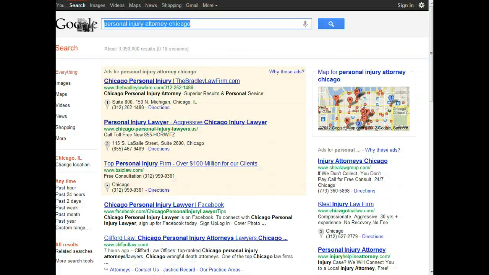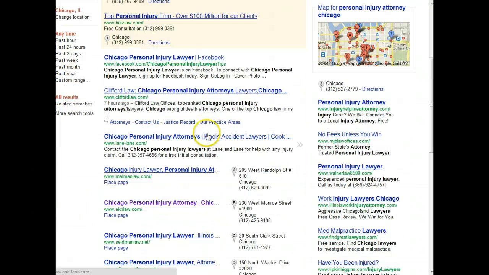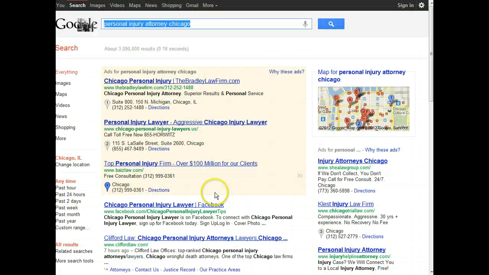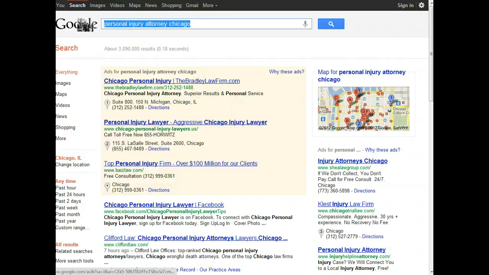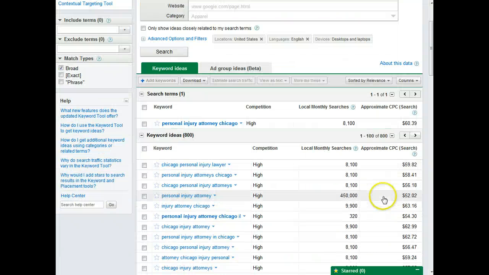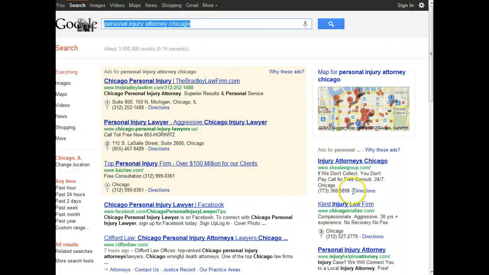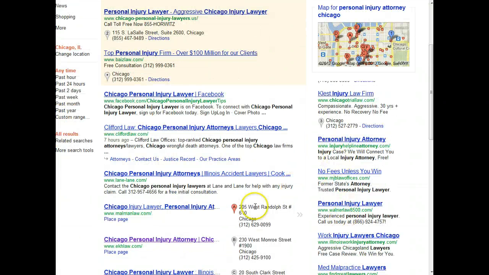If we go back here, we're going to take ekhlaw.com as an example because they do a lot of things right. First, let's talk about the different places on the Google search page. You have your Google AdWords here, and going down the side here. These ads are costing between $55 to $60 a click. So if somebody were to click on these right now, that'd cost these guys $60.